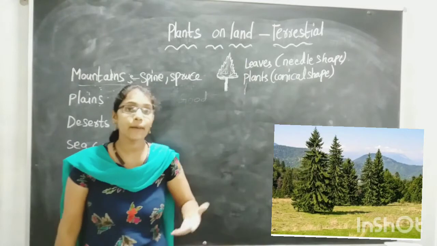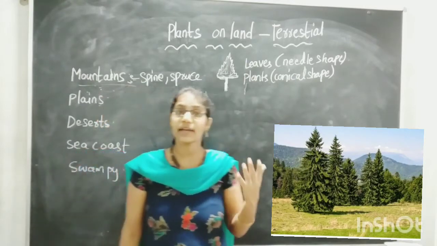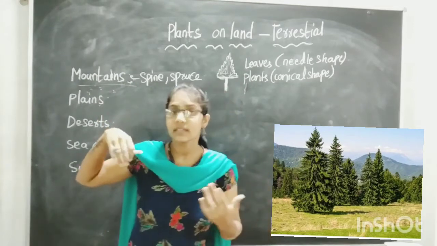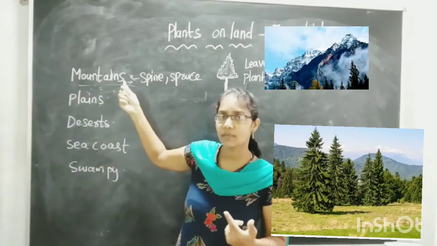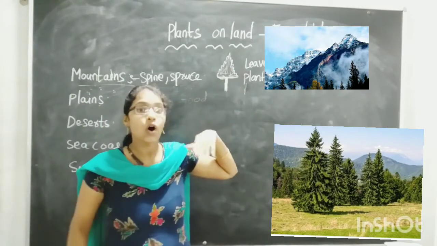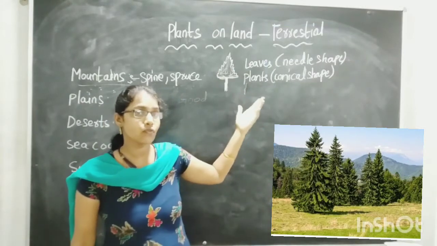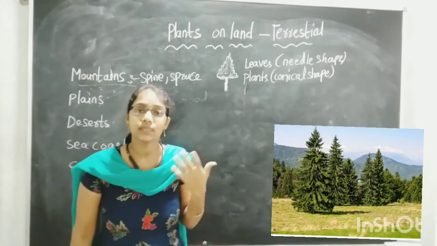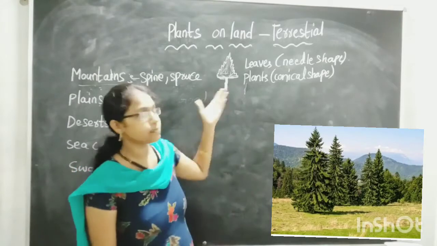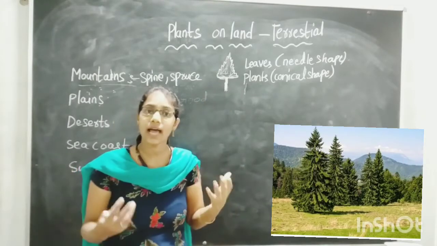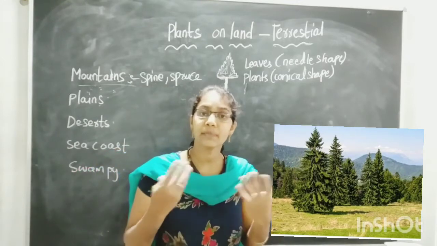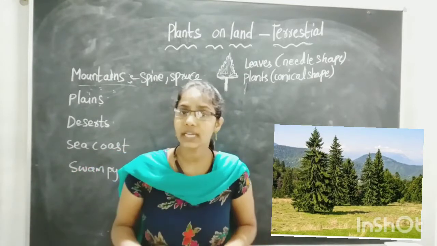So in the mountain areas, you can find snow there. The snow will fall all the time in the mountain areas. So what will happen if the snow falls on these plants? Means the plants will get spoiled. If the snow falls on a tree, the snow will remain on the plant, and the plant will get spoiled. The leaves will get spoiled.